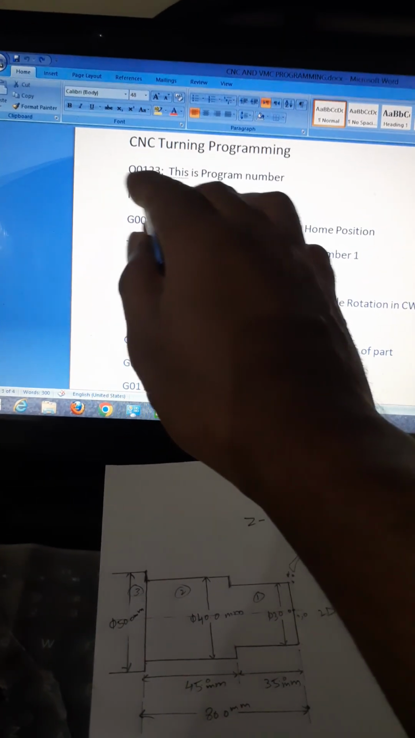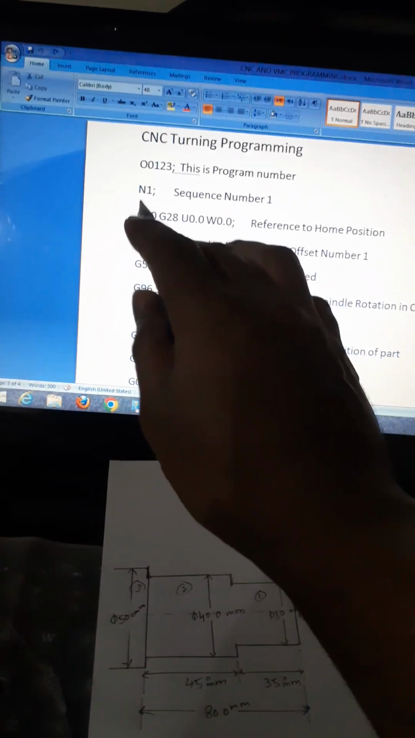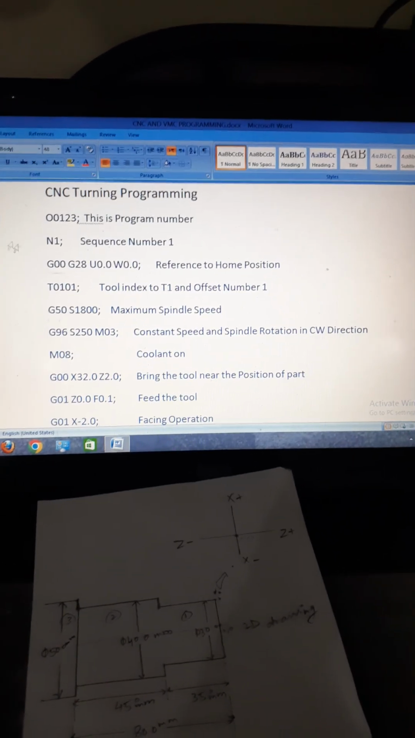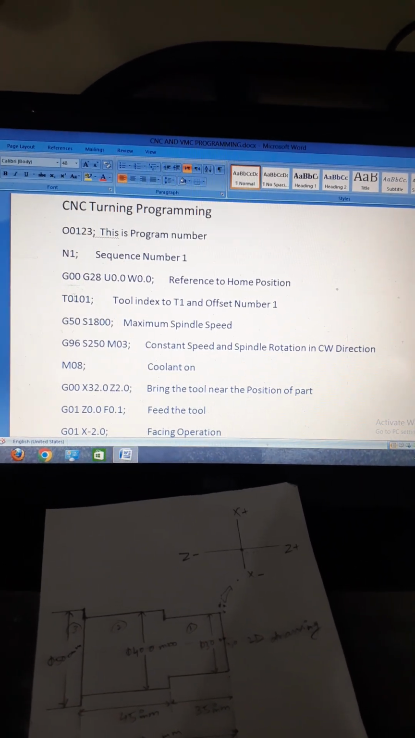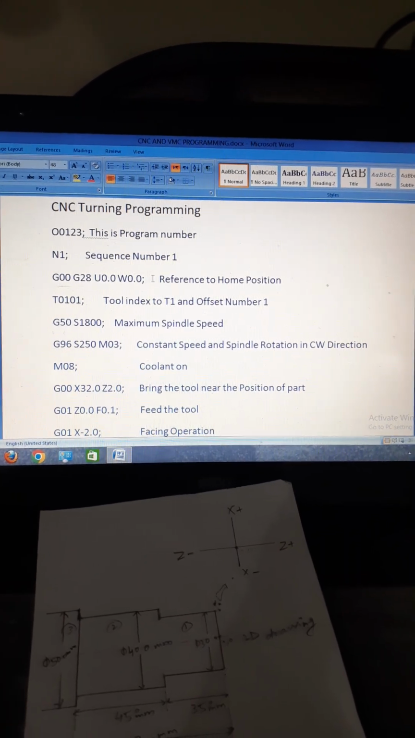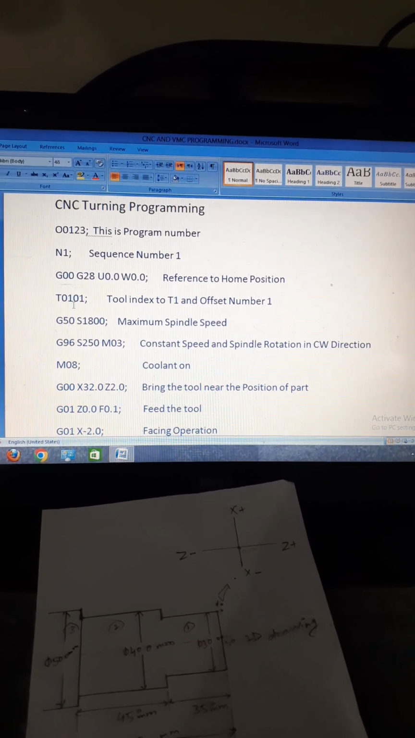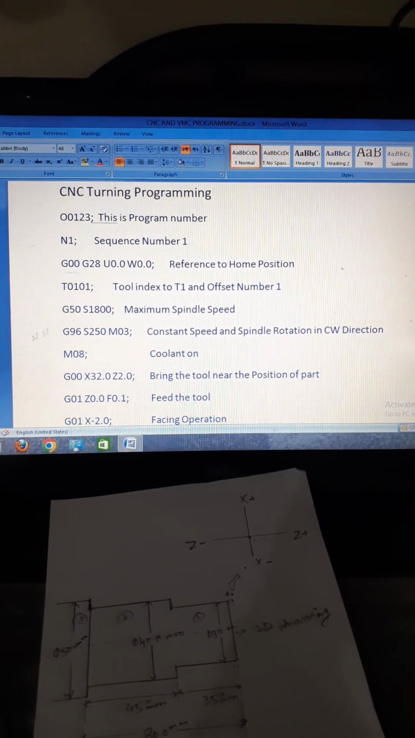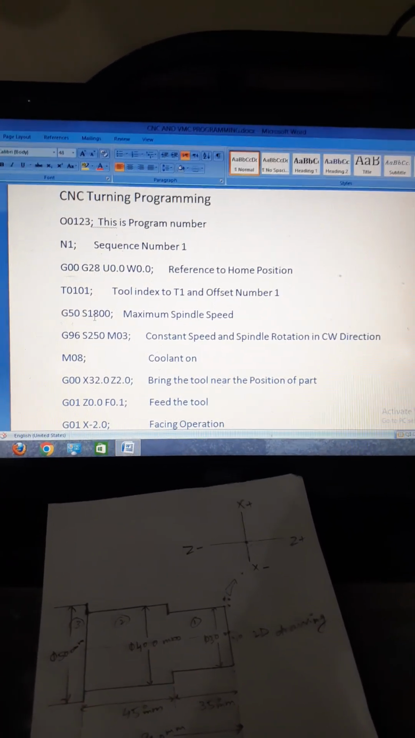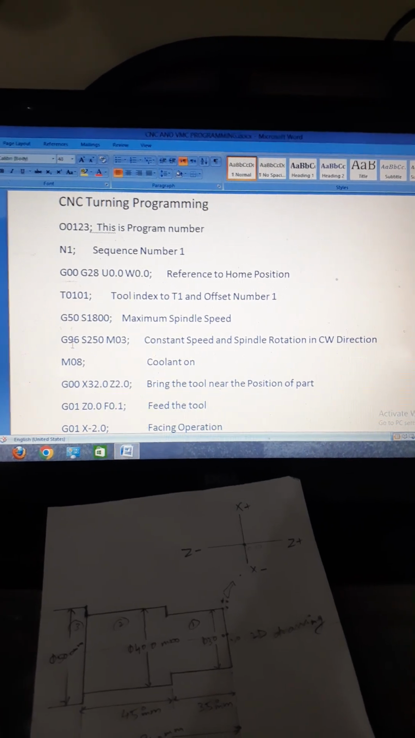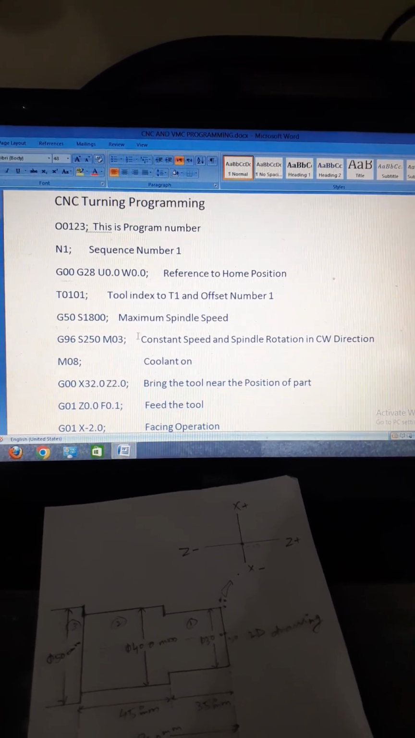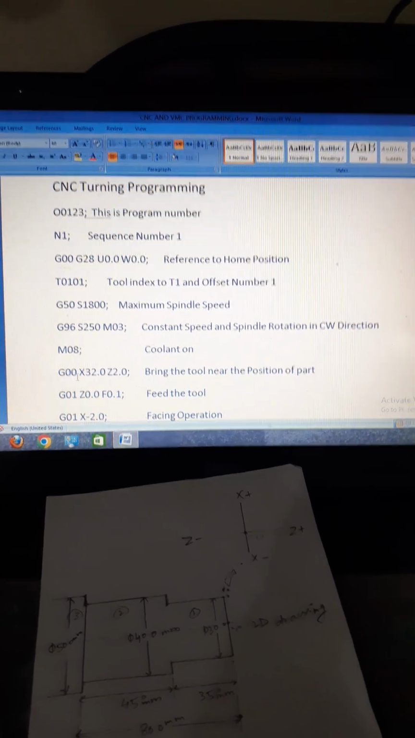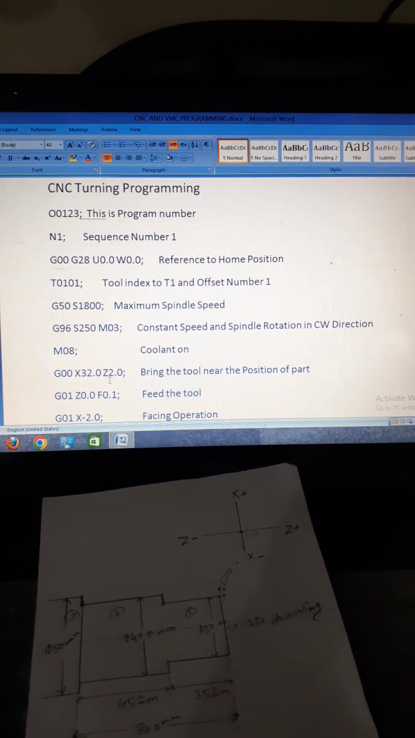N1, this is program number O0123, N1 sequence number, reference to home position. This line of block means reference to home position. This line of block means tool index 2, T1 and offset number 1. Maximum spindle speed 1800, constant speed 250, spindle rotation in clockwise direction. M08 coolant on, and rapid move X32 Z2.0.